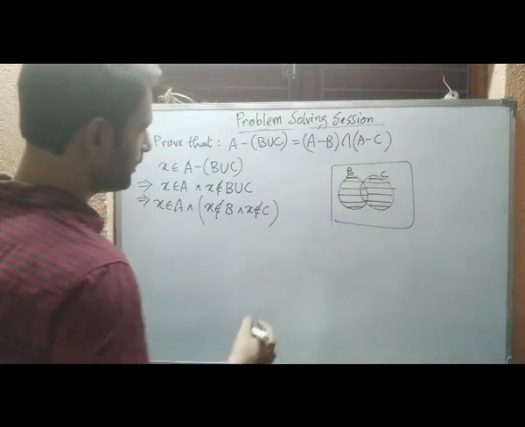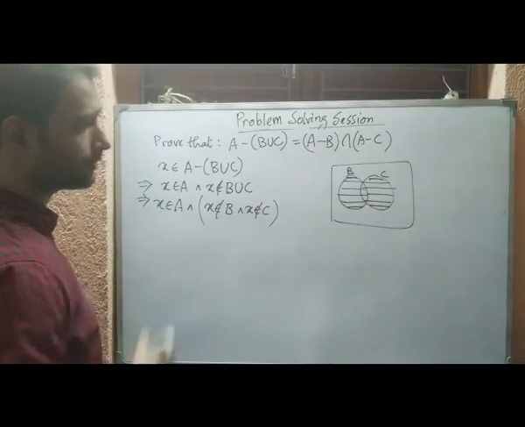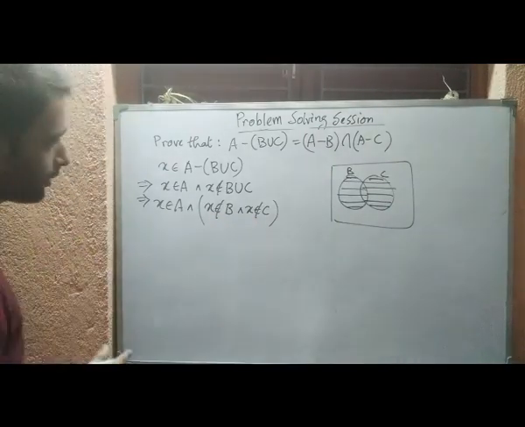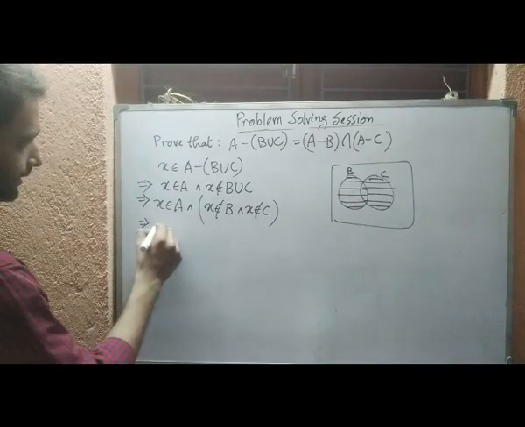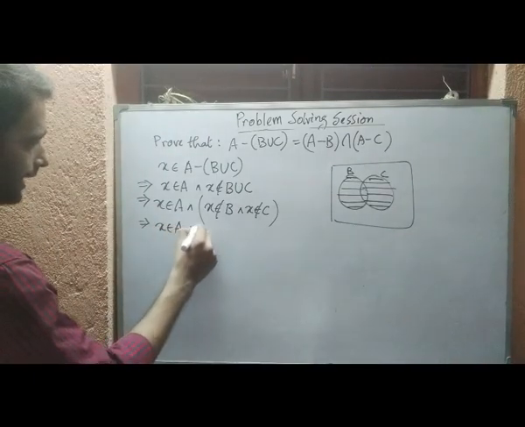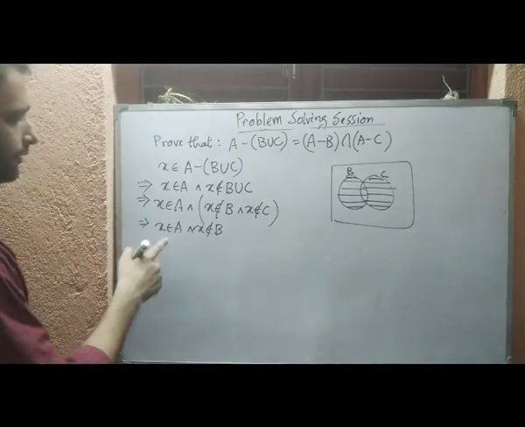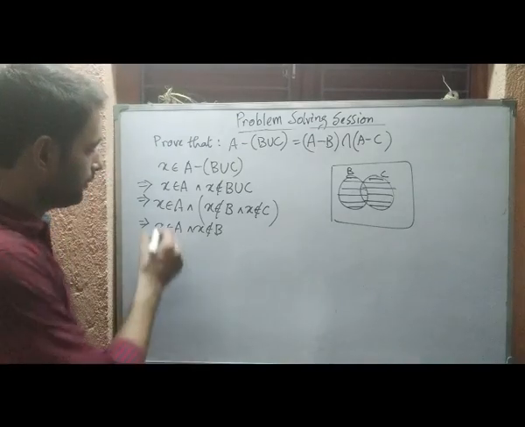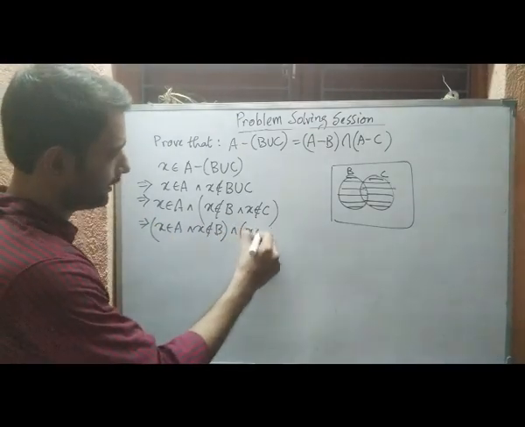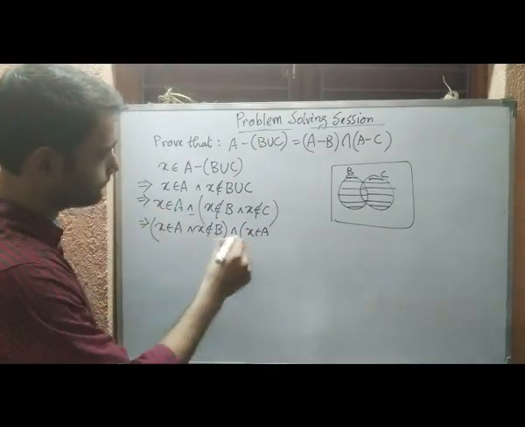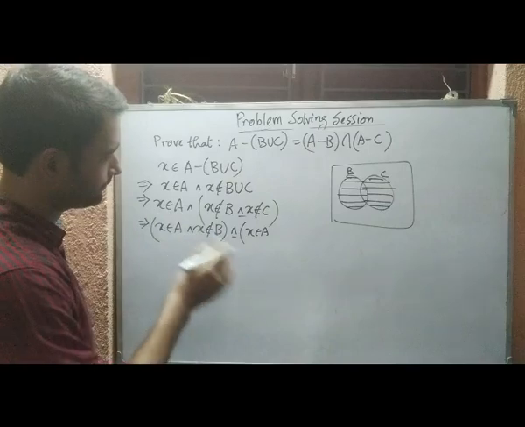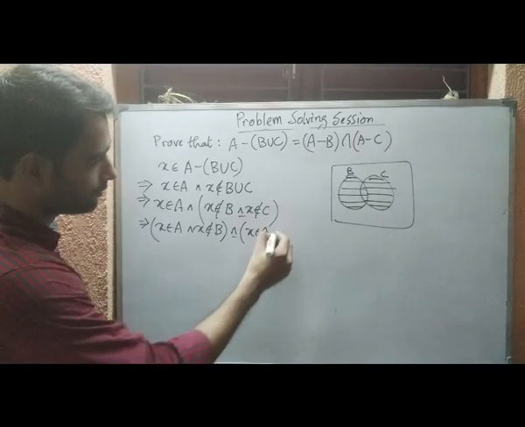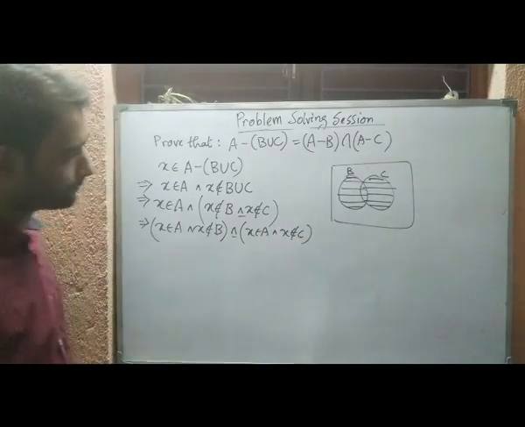This shaded region means it won't be either in B or in C. So we can write an AND symbol here. x belongs to A and x doesn't belong to B, and we can take x belongs to A twice because it will give back only x belongs to A. So we are considering these two statements one time and A and C again one time. And x doesn't belong to C.